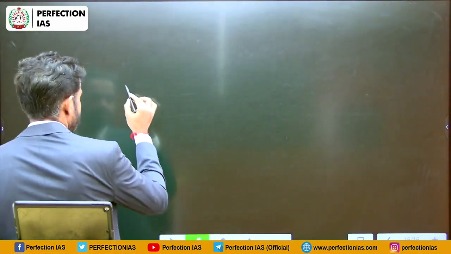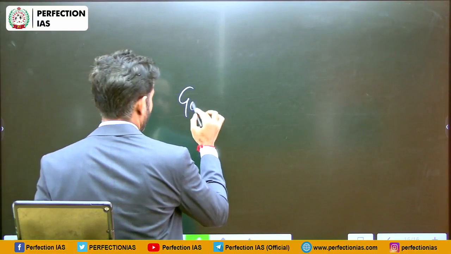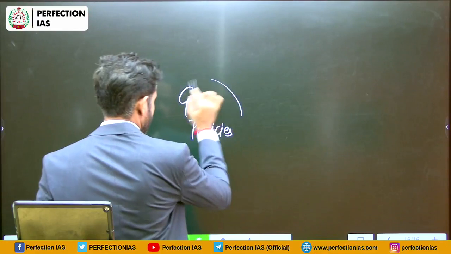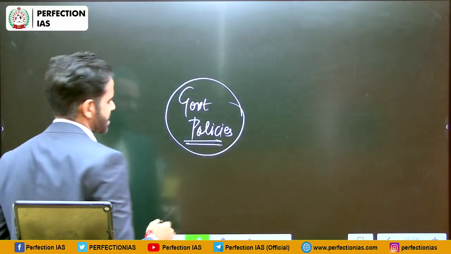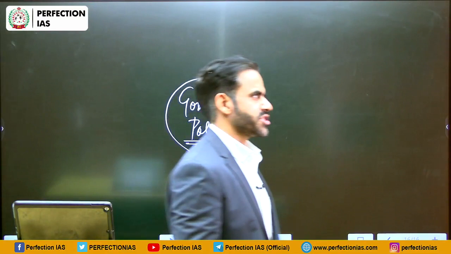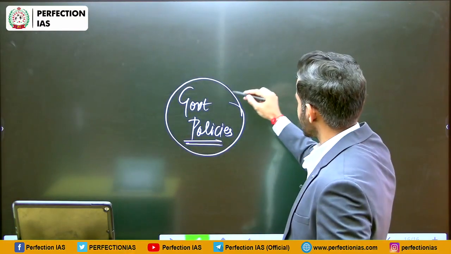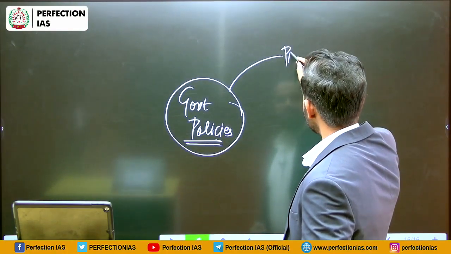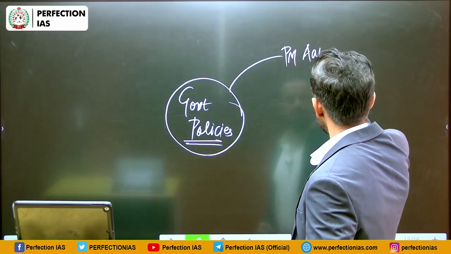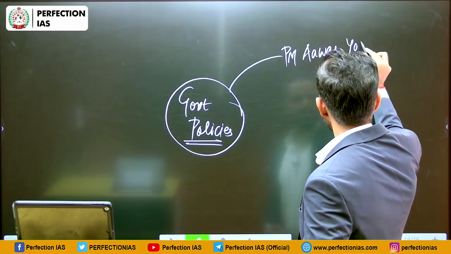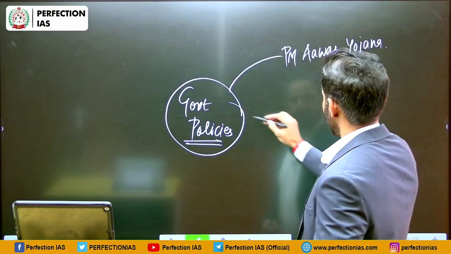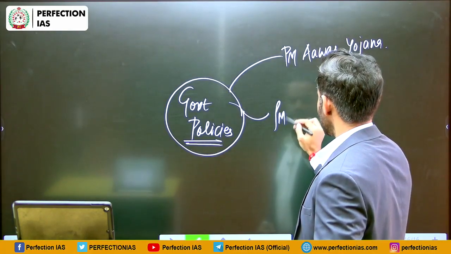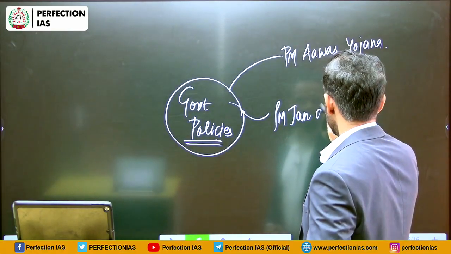Now we are going to discuss the government policies. Government policies or government schemes, government initiatives for poverty eradication. So let's discuss them sector wise. For example, for house we have Pradhan Mantri Awas Yojana. For financial inclusion, we have Pradhan Mantri Jan Dhan Yojana.